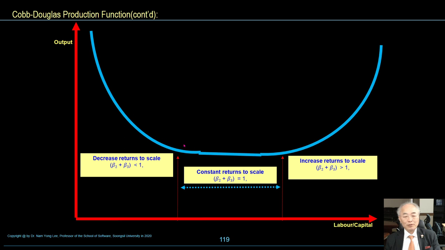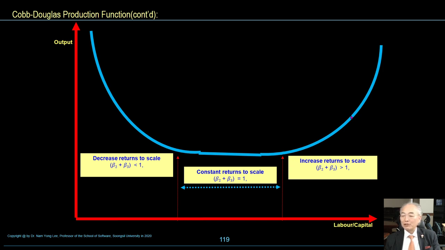This shows decreasing returns to scale if beta 2 plus beta 3 is less than 1. In this case, constant returns to scale: beta 2 plus beta 3 is equal to 1. So the output is very elastic to labor and capital.